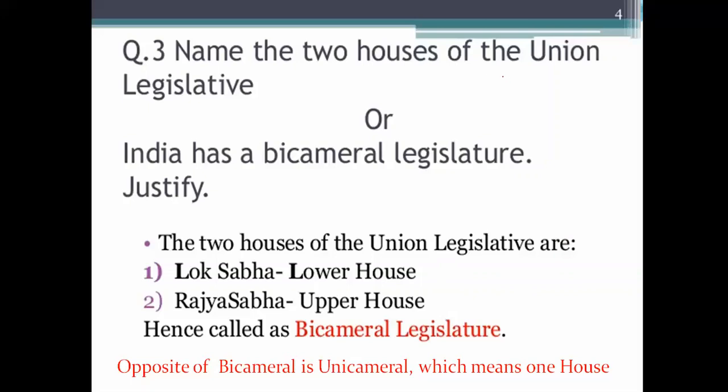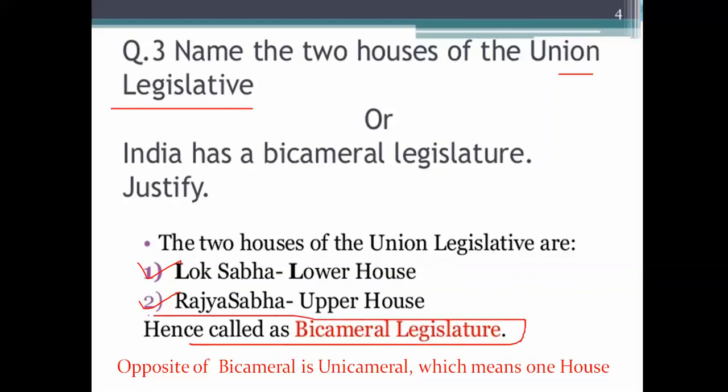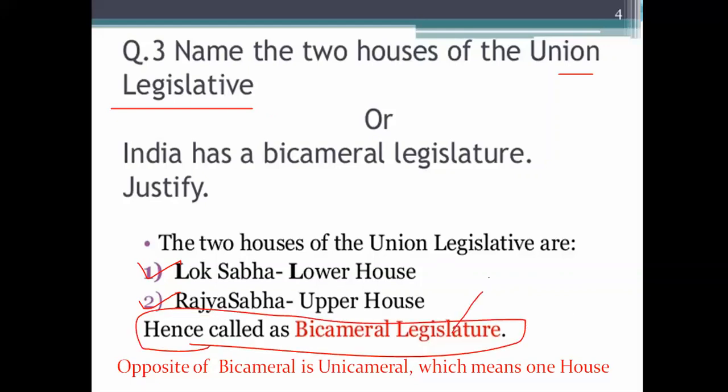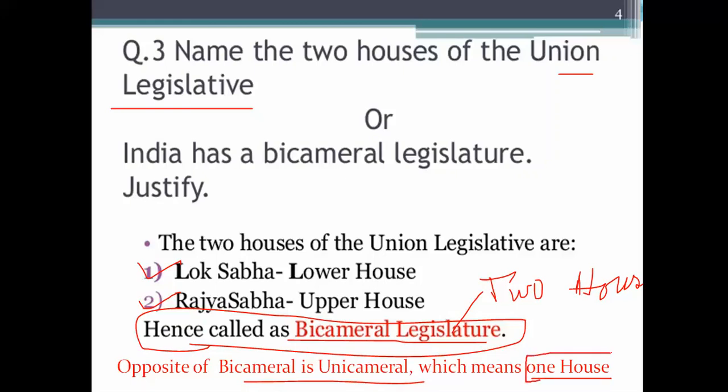Name the two houses of the Union Legislative. As I have said, Lok Sabha is the lower house, and Rajya Sabha is the upper house, and it is called a bicameral legislature. What is the meaning of bicameral? Bicameral means two houses. The opposite of bicameral is unicameral, which means one house. Our Union Parliament is bicameral.